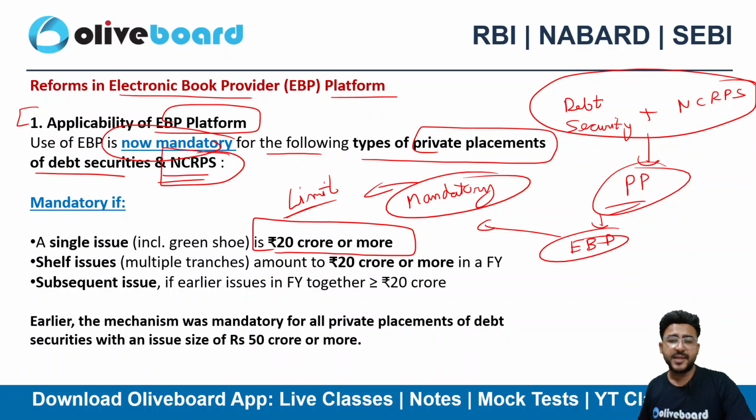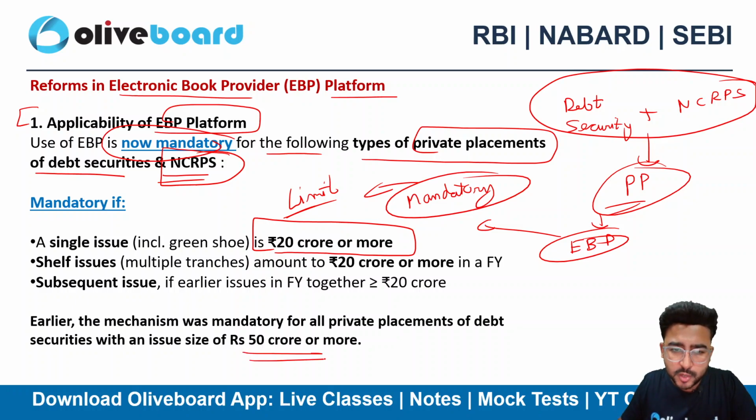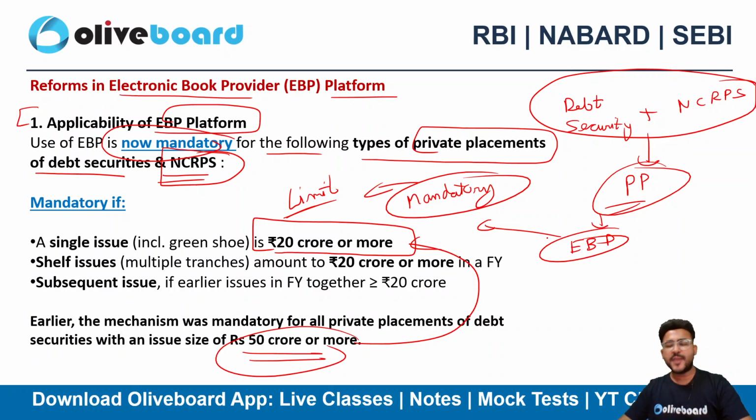Earlier the same limit used to be 50 crore or more. Now it is 20 crore or more. Okay, so if we are issuing debt security, if we are issuing non-convertible redeemable preference shares via private placement method, we need to do it via EBP platform. That's mandatory, and the limit is 20 crore or more. Earlier it used to be 50 crore or more.